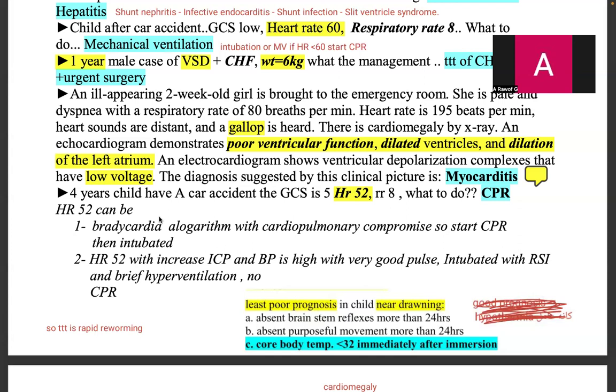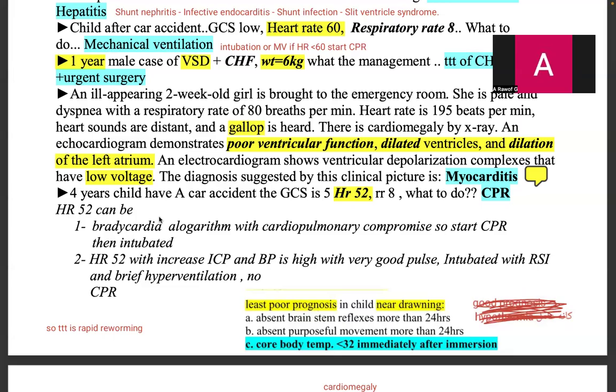If heart rate 52 with features of increased ICP, that is BP very high with very good pulse, intubate with rapid sequence intubation and brief hyperventilation, no CPR.